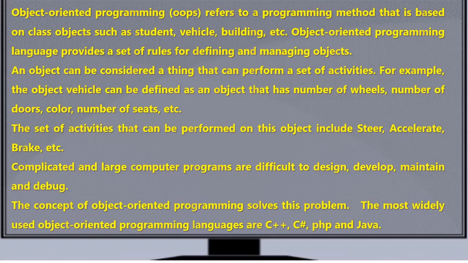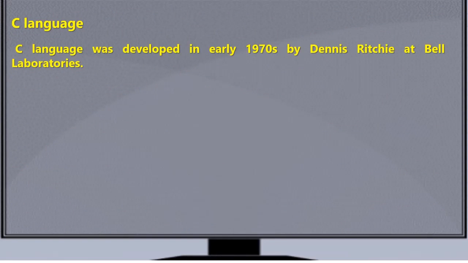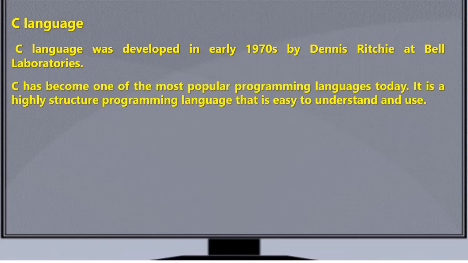C language. C language was developed in early 1970s by Dennis Ritchie at Bell Laboratories, USA. C has become one of the most popular programming languages today. It is a highly structured programming language that is easy to understand and use.